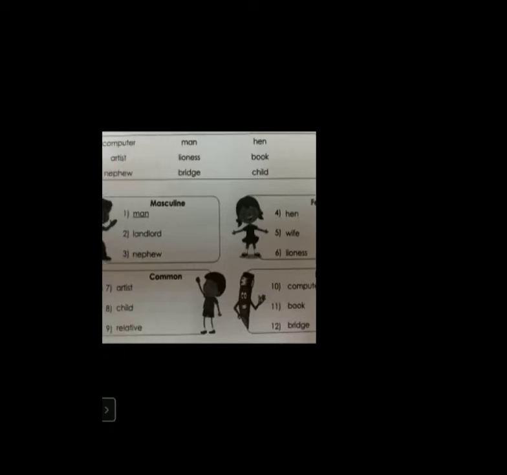See children, after computer, you can see the word man, M-A-N. So man, which one will it go under? Man will go under male gender. So it will go under the masculine gender, in the column of masculine.